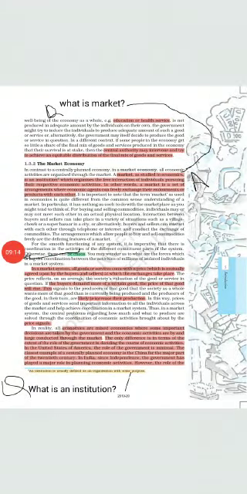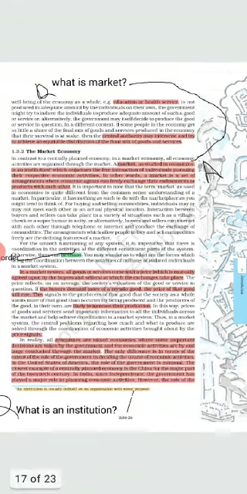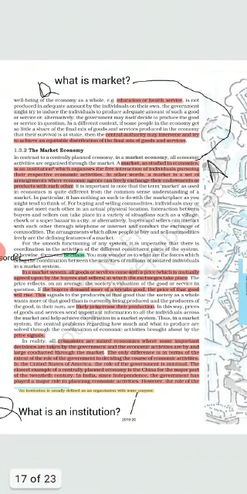Now we will do this through the paragraph. In a centrally planned economy, different services like education, health, sanitation, infrastructure, all these facilities are provided by the government at low prices. So this comes under the centrally planned economy, and all the major decisions are taken by the government. So here the control is only with the government, and the government tries for equitable distribution of the final goods and services.